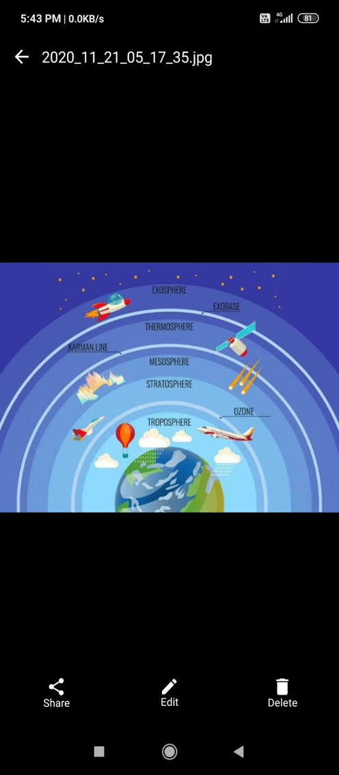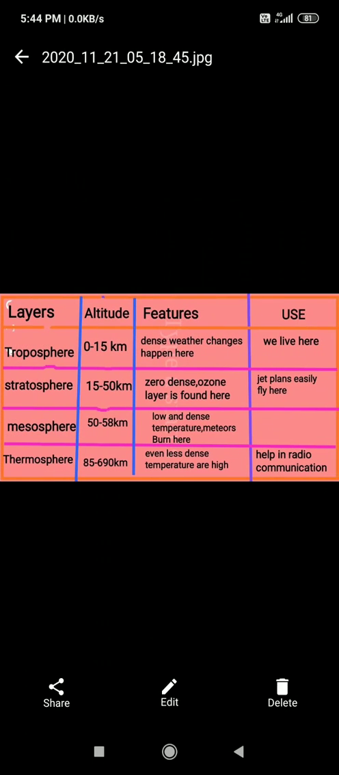So now what you have to do is draw a table with columns and rows also. In the first column write layers, second altitude, altitude means height. Next features, next uses. These things you write. Now after the explanation you have to complete this table.